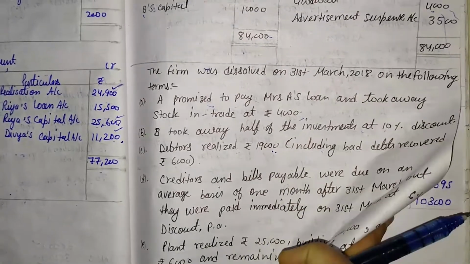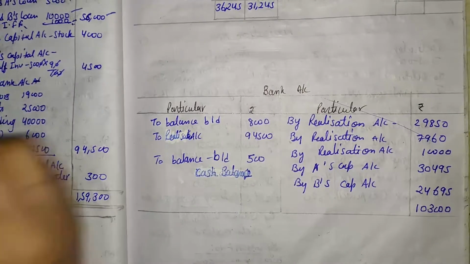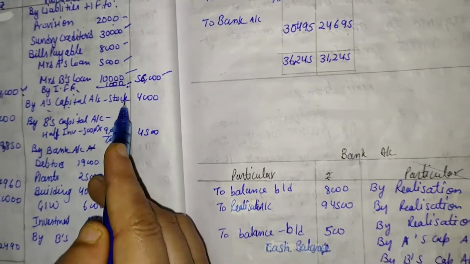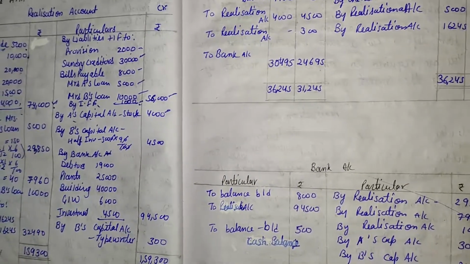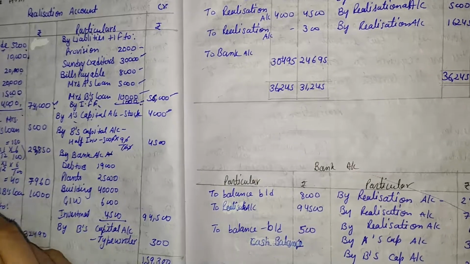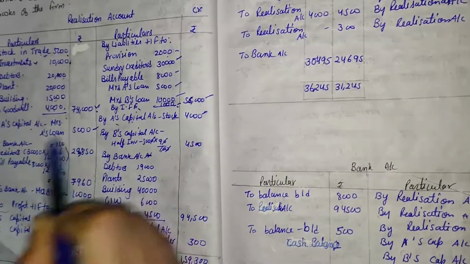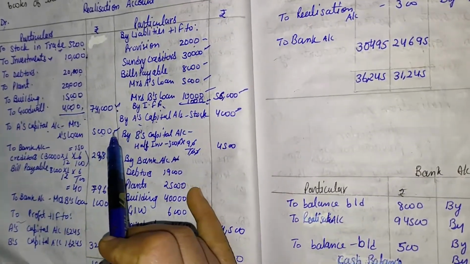So if A takes assets, that is rupees 4,000, the entry is by A's capital account, and stock is taken over by A in rupees 4,000. As well, A pays Mrs. A's loan, so here to A's capital account and Mrs. A's loan, that is given in the question as 5,000. So here the value is 5,000.